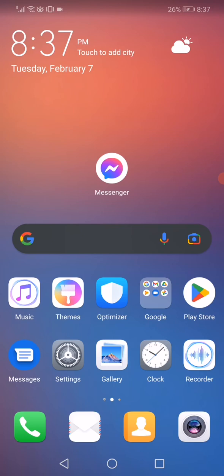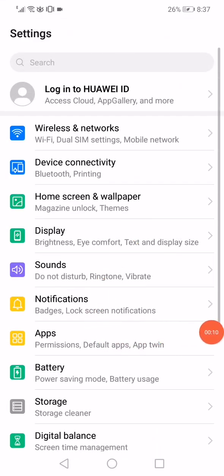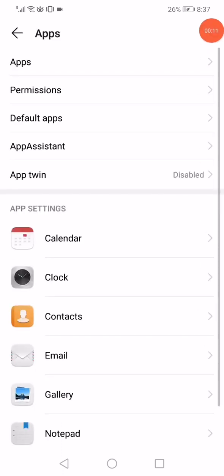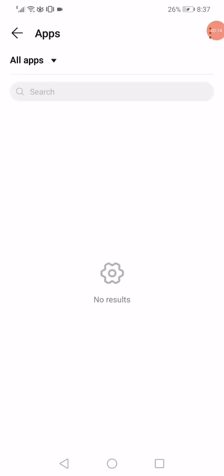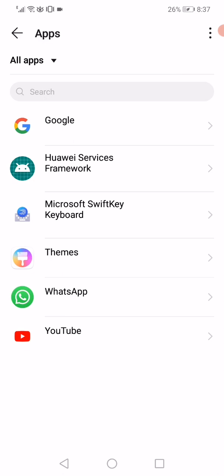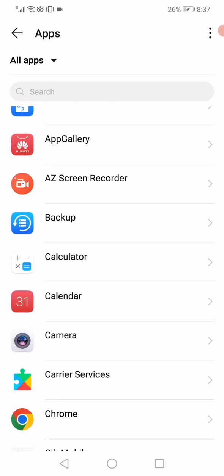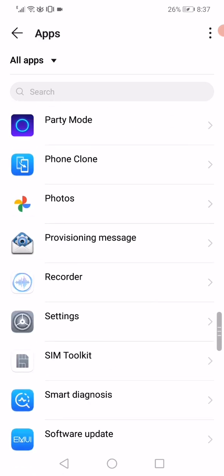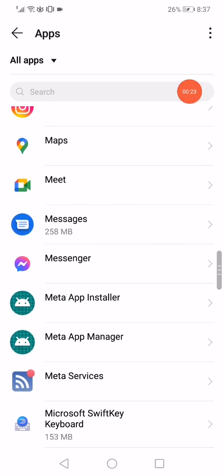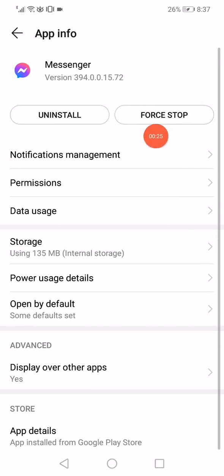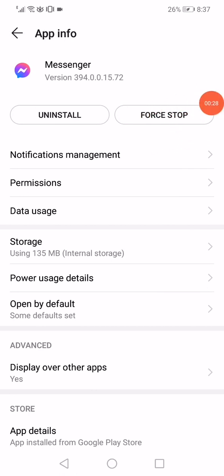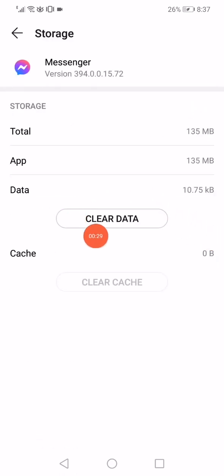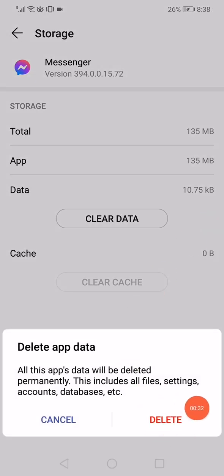So first thing, open the settings, go to the apps. Now right here you will find all the apps that you have on your phone. Wait a few seconds, scroll until you find the Facebook Messenger right here and then click on Messenger. Now click on force stop and then click on the storage, click on clear data and click on delete.